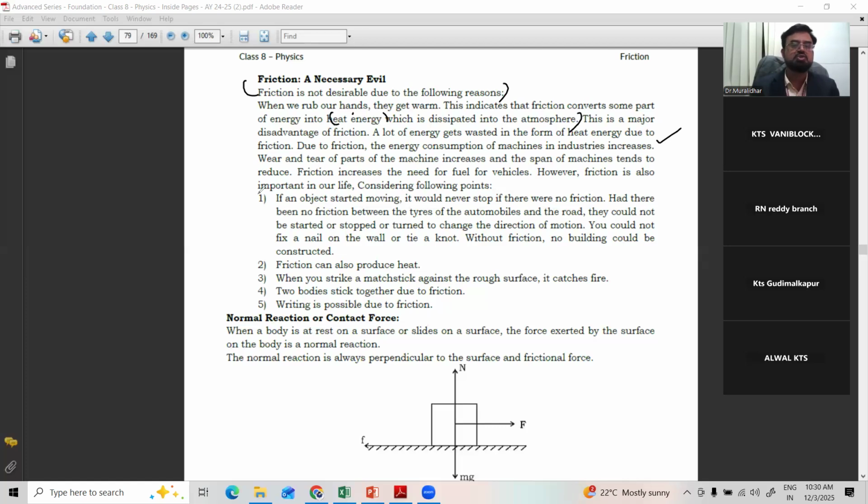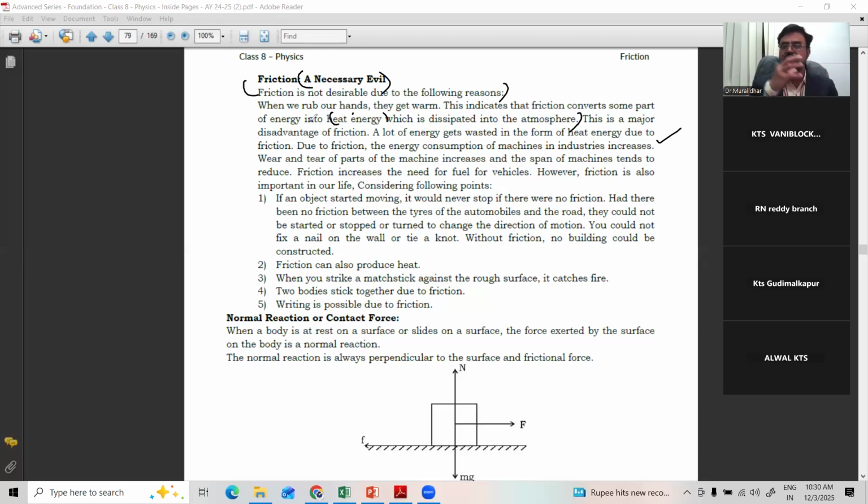However, friction is also important in our daily life concerning the following points. Not only the evil effect, not only the disadvantage. We are producing heat, but the heat is wasted. Everywhere it happens: where there is friction, heat will be produced and we cannot use it.